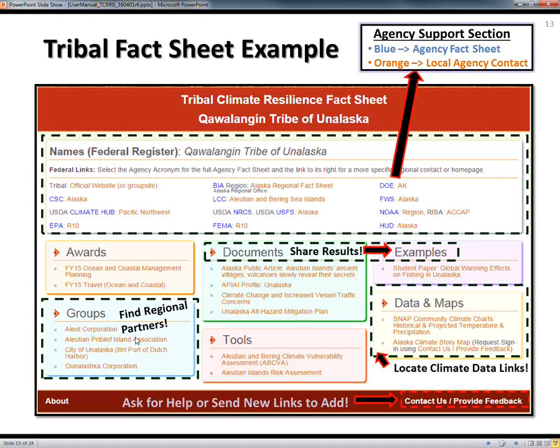We also link back to partners. So if a particular Alaska Native village is a member of a particular Native association for their region, when you click back to it, it'll show what awards and examples that particular region has done.